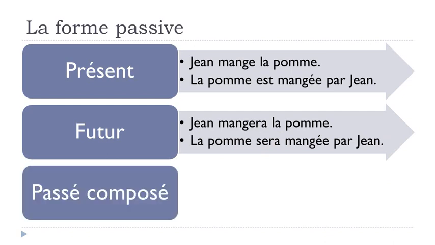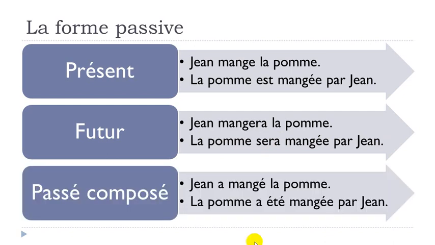And then let's see le passé composé now. Jean a mangé la pomme, okay? And then if you change it and put it in the passive form. So, la pomme a été, remember this a été is the passé composé form of être, okay? Mangé par Jean. The rest doesn't change.